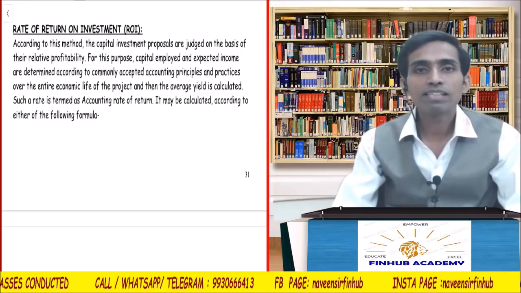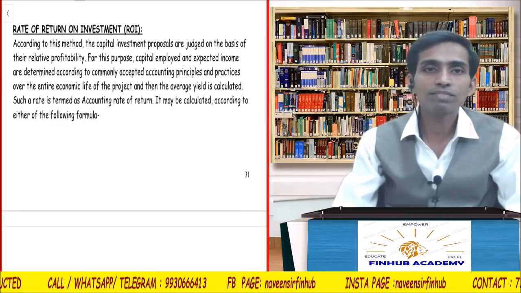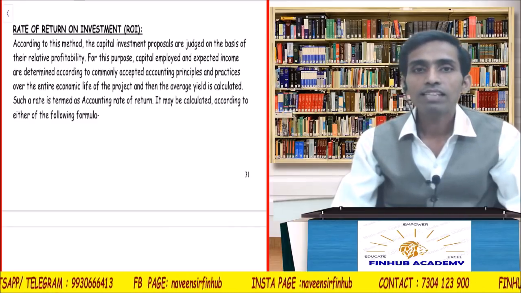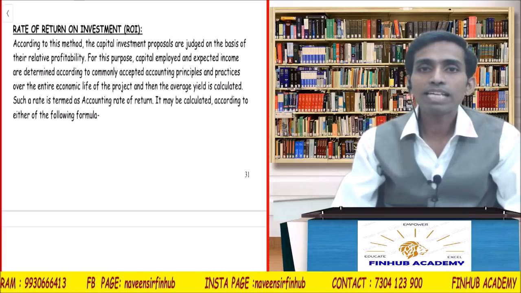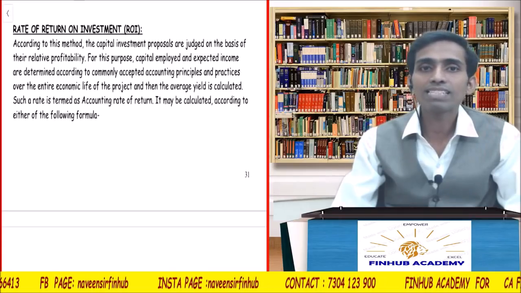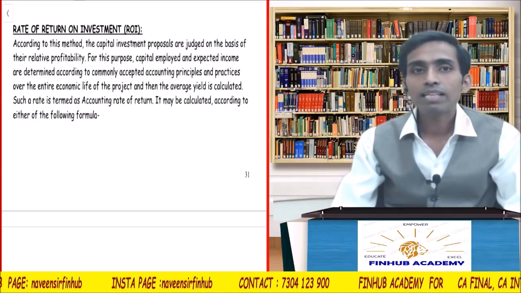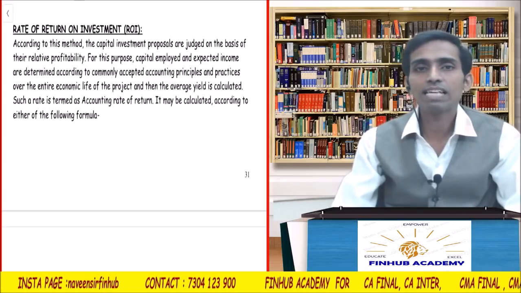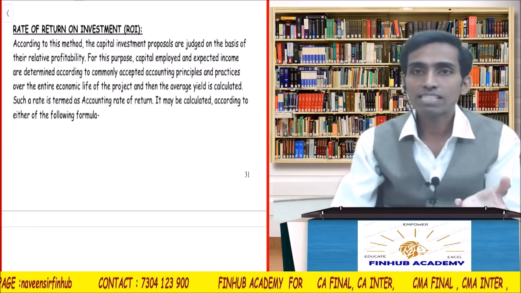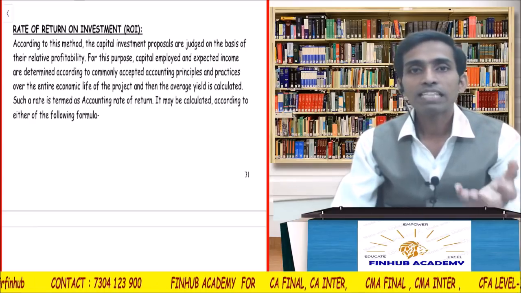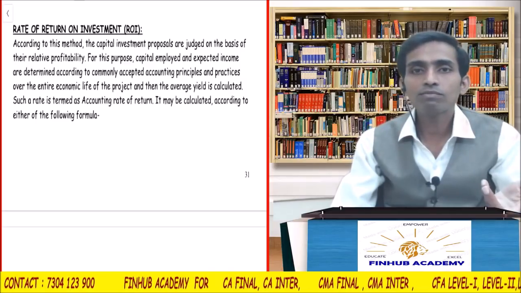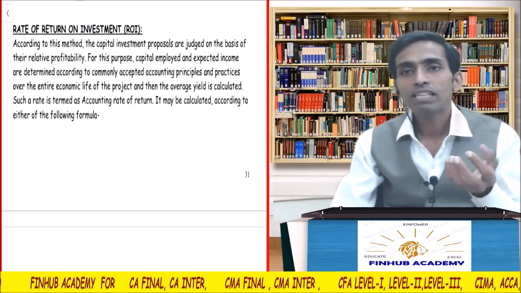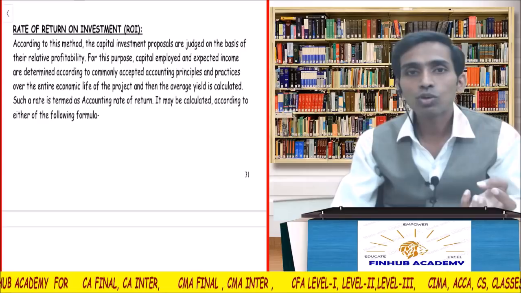See, according to this method, the capital investment proposals are judged on the basis of their relative profitability. Now here what we are using is profitability. And they are saying for this purpose, capital employed and expected income are determined according to commonly accepted accounting principles and practices over the entire economic life of the project, and then the average yield is calculated. Capital employed means investment, expected income means PAT, determined according to accounting principles. PAT from where do we get? Income statement. So we calculate the PAT, take the original investment, and then take the ratio multiplied by 100.